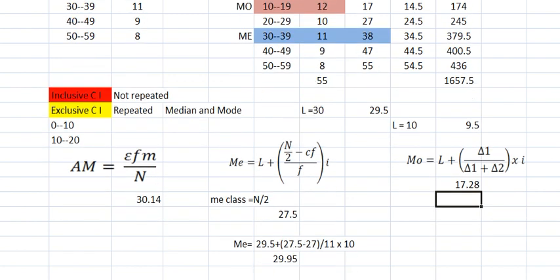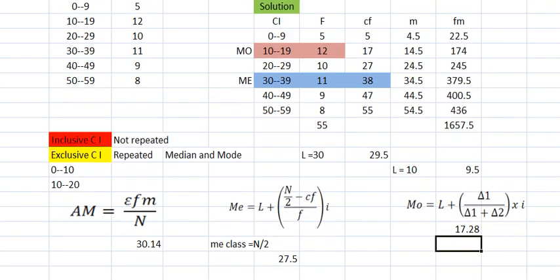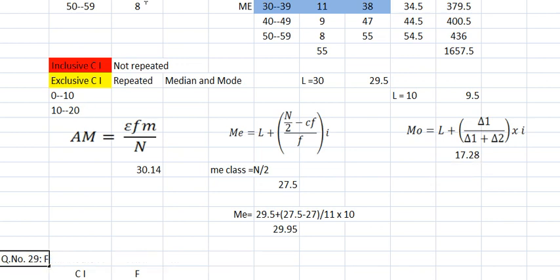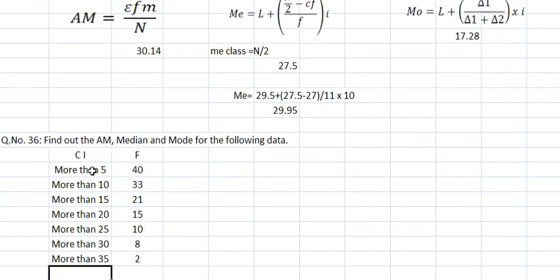So now I will assign you one question, that is question number 36. 35 is over. Now you will take question number 36. It was the same type. Which one? What we discussed now, the same type. We will go for this one question. So I will remove this one.